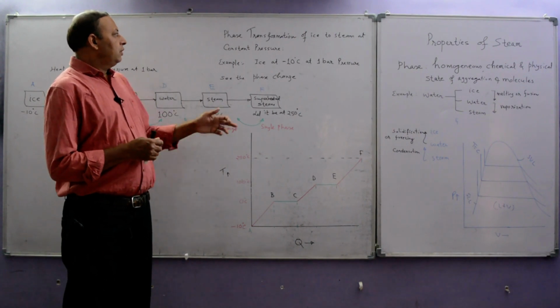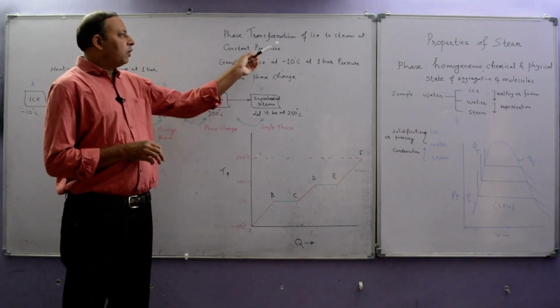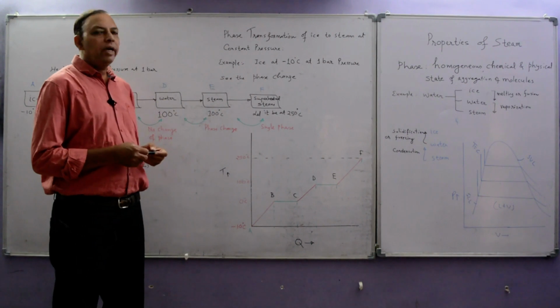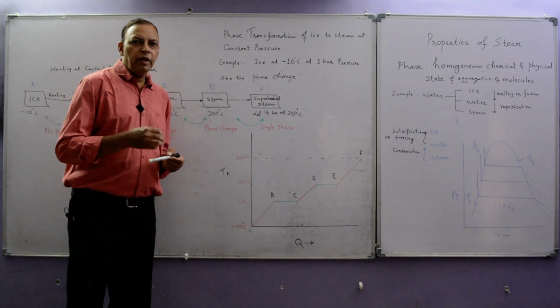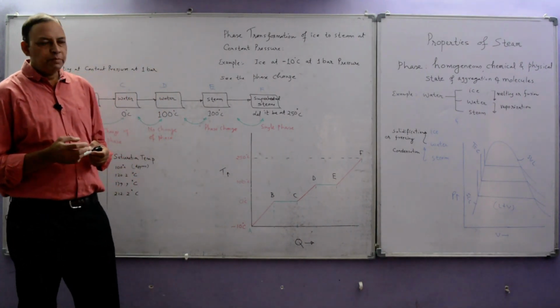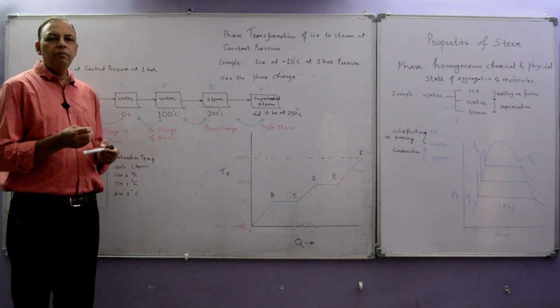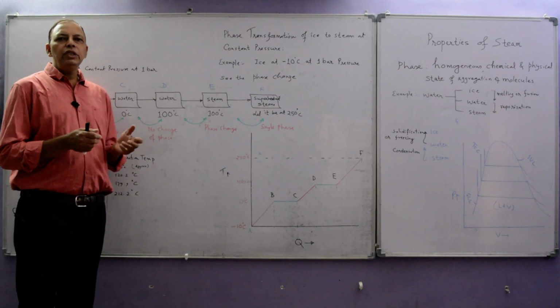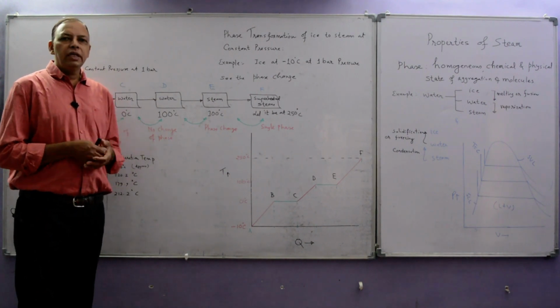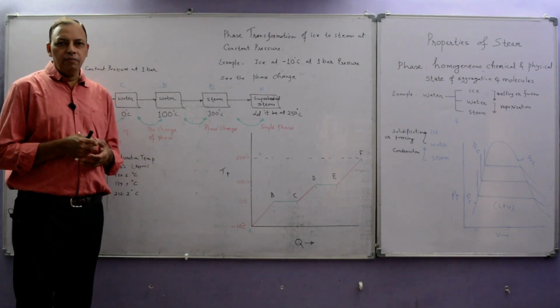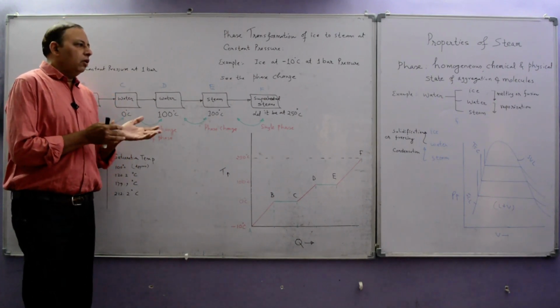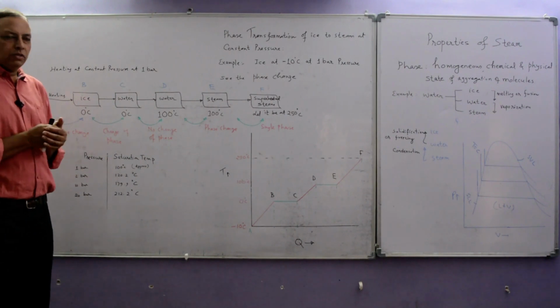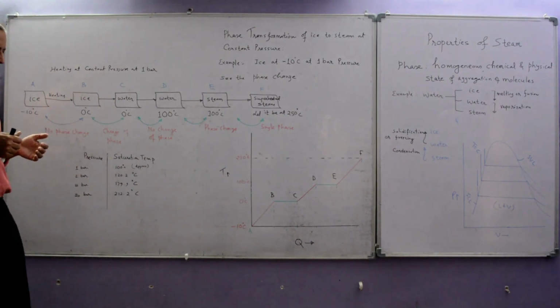See what happens. Phase transformation of ice to steam at constant pressure. Just take an experiment. Experiment means we have 1 kg of ice at minus 10 degrees centigrade at 1 bar. We will fix the pressure here.